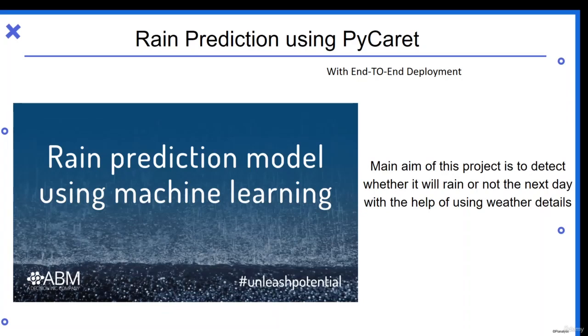Hello all, welcome to our project, rain prediction using machine learning techniques and auto machine learning techniques like PyCaret. This is an end-to-end deployment project, which means we will be building a complete machine learning app with the help of the data given. The main aim of this project is to detect whether it will rain or not the next day with the help of the weather details which we have.